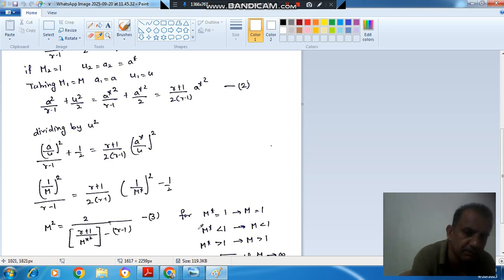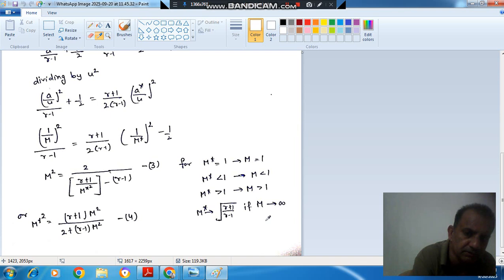If we put M star equal to 1, then M will be 1. If M star is less than 1, then M will also be less than 1. If M star is greater than 1, then M will also be greater than 1, but their values will not be equal. If we put M star equal to root of gamma plus 1 divided by gamma minus 1, then M will be infinite.